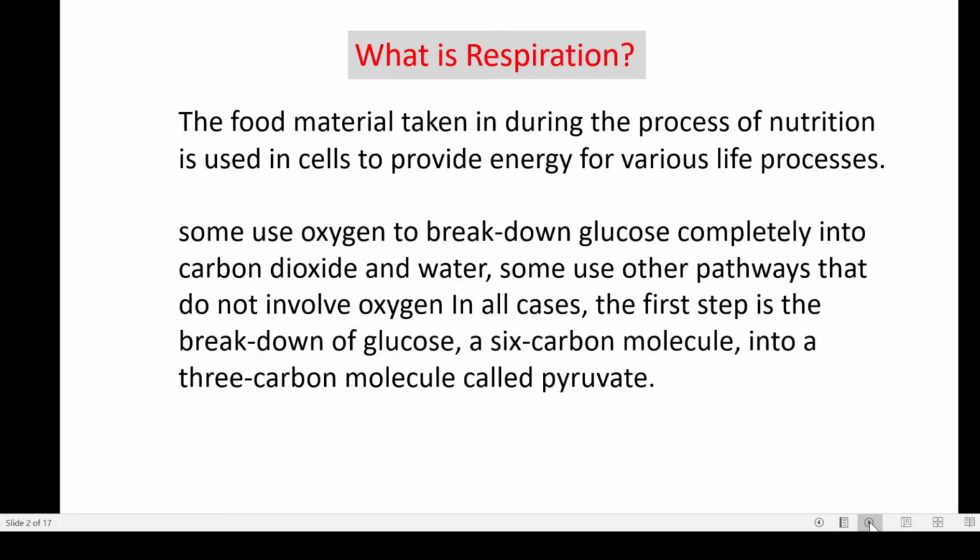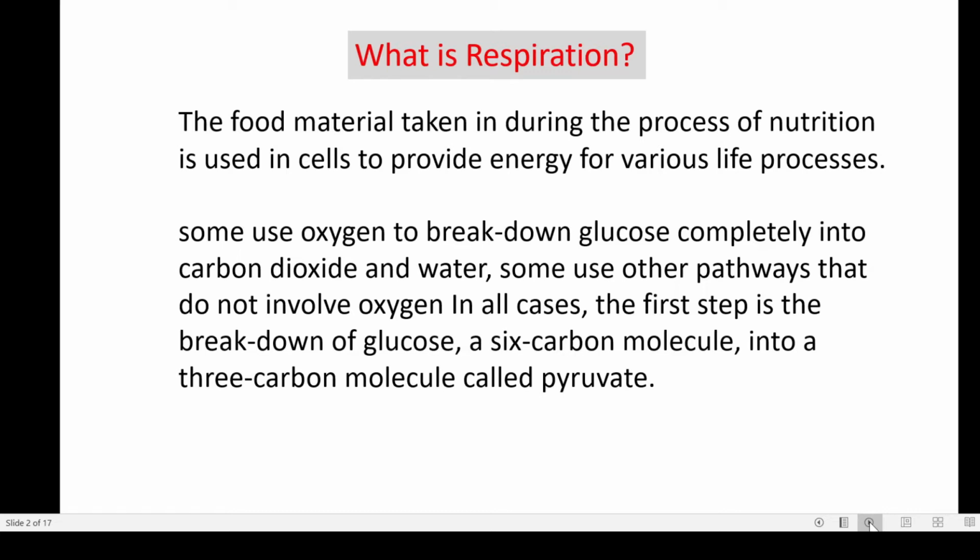Now before starting respiration, let's go back to the nutrition topic once more. In nutrition, we have seen that we have to take food in order to produce energy so that we can perform all the life activities. Actually, these food materials don't produce any energy directly, but they are required to produce energy.